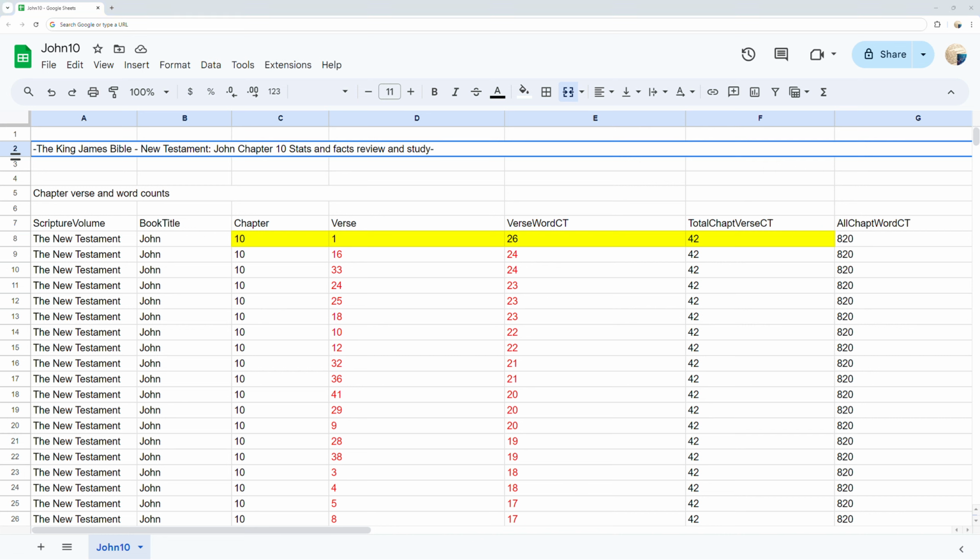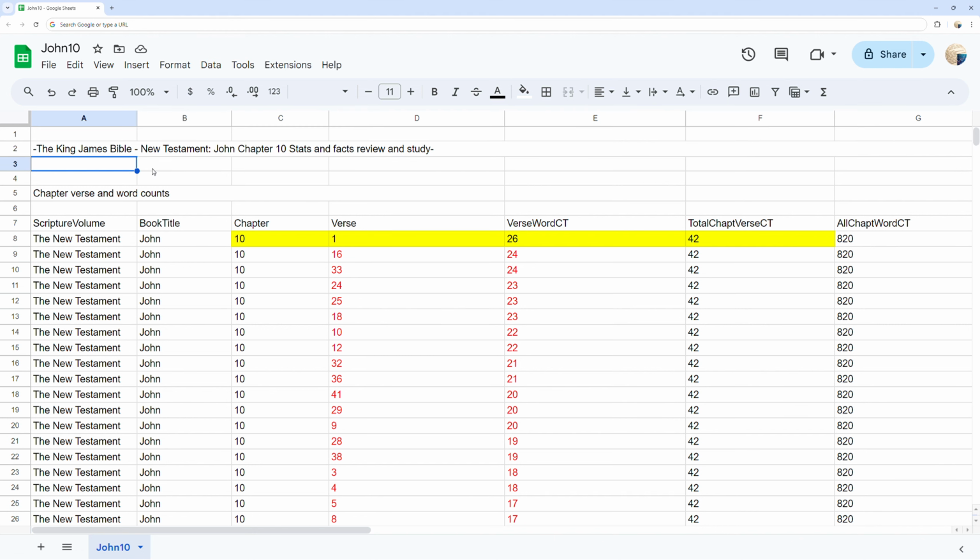The King James Bible, New Testament, John chapter 10 stats and facts review and study. Chapter, verse, and word counts.